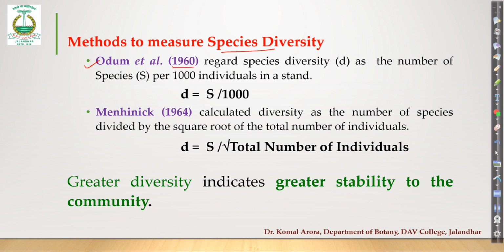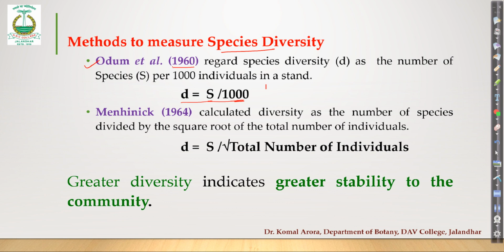In 1960, they said that in order to find out species diversity, the formula used should be, here small d stands for species diversity, the number of species encountered per 1000 individuals in a stand. Let's suppose you visited a community.